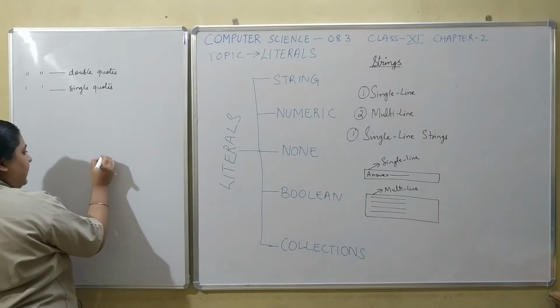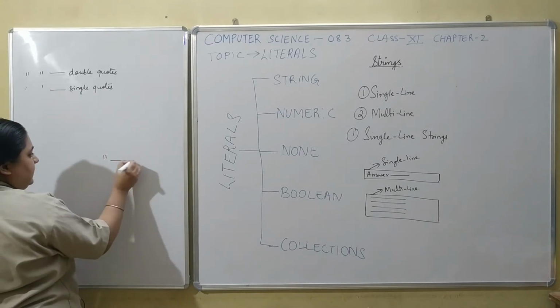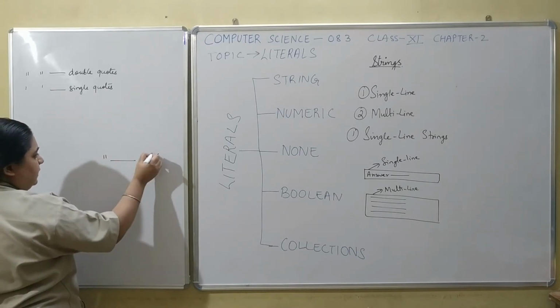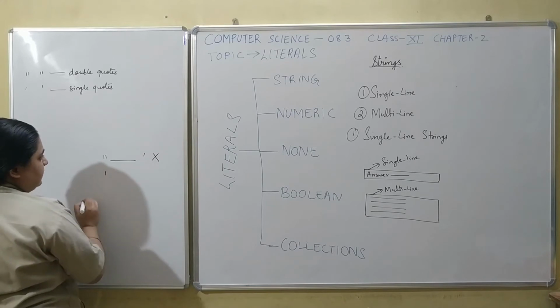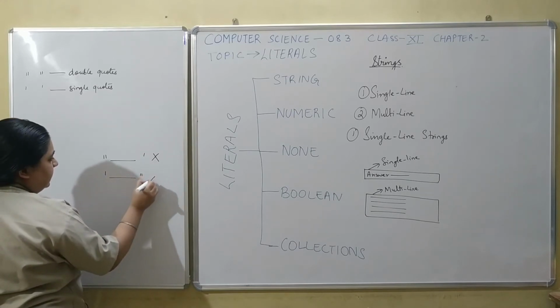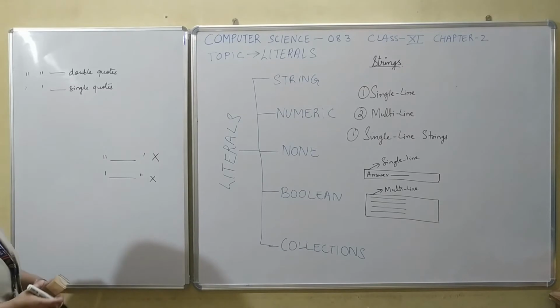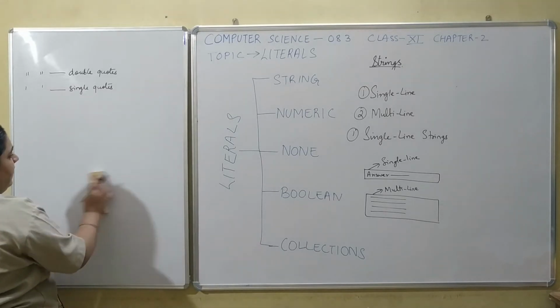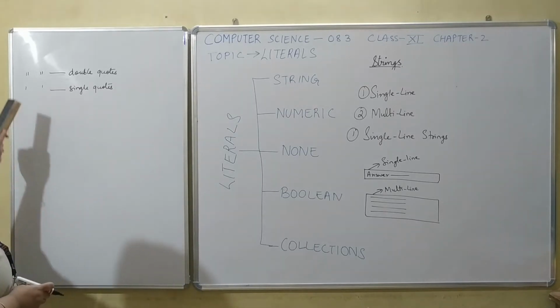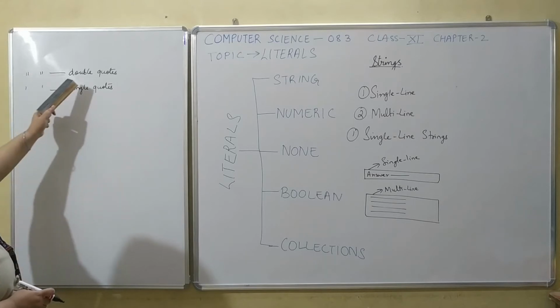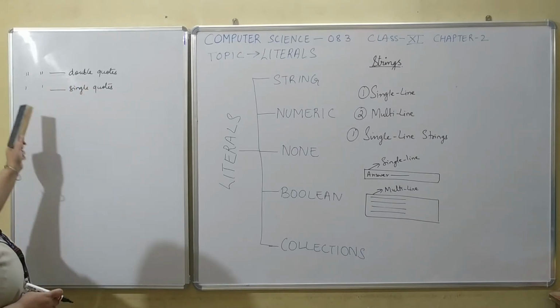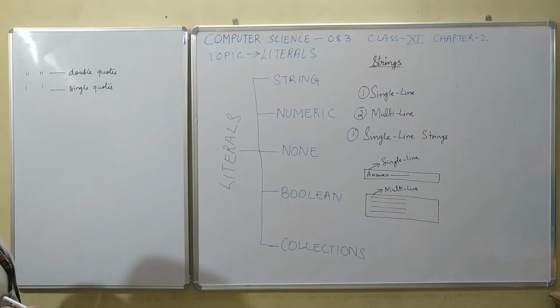If you start the string with a double quote and end it with a single quote, this is wrong. If you start a string with a single quote and end it with a double quote, that is also incorrect. You have to make sure that if you start the string with a double quote, it should end with a double quote, and the same with a single quote.